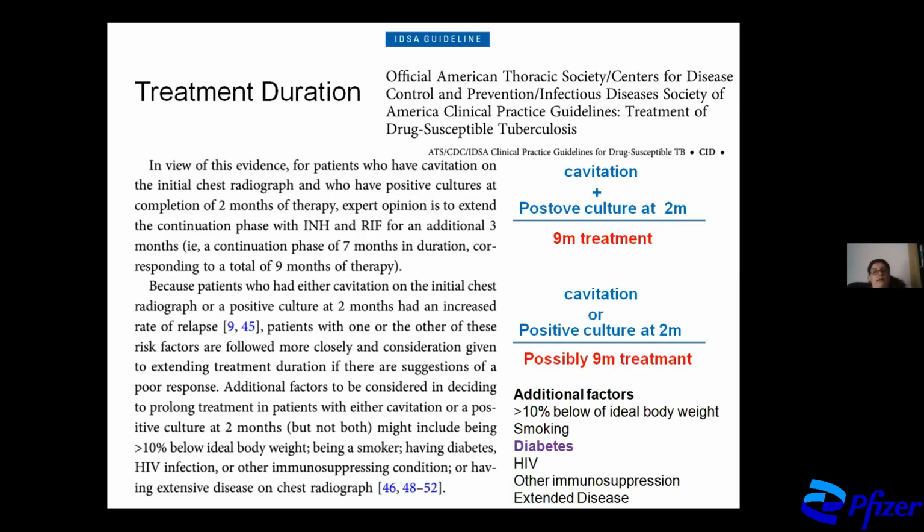And this is why the treatment duration of tuberculosis based on the ATS-CDC-IDSA guidelines takes into account the presence of diabetes. The treatment is usually 6 months, but it can be extended to 9 months. One of the reasons to decide to extend this treatment course is diabetes, because if we give a longer period of treatment, then we can expect a lower chance of relapse.